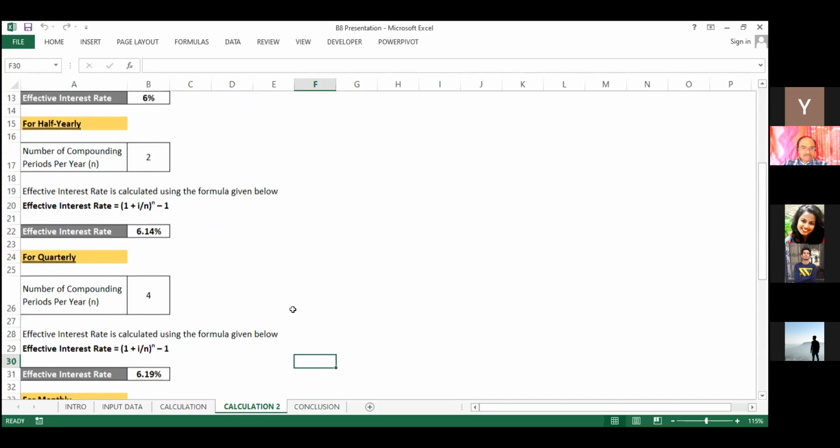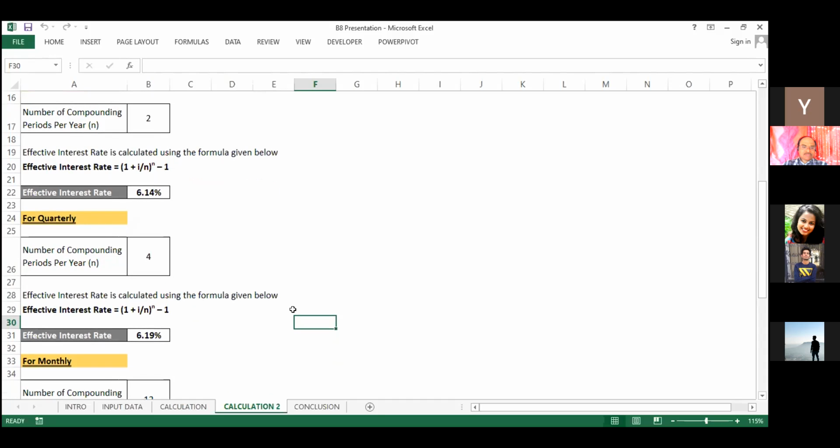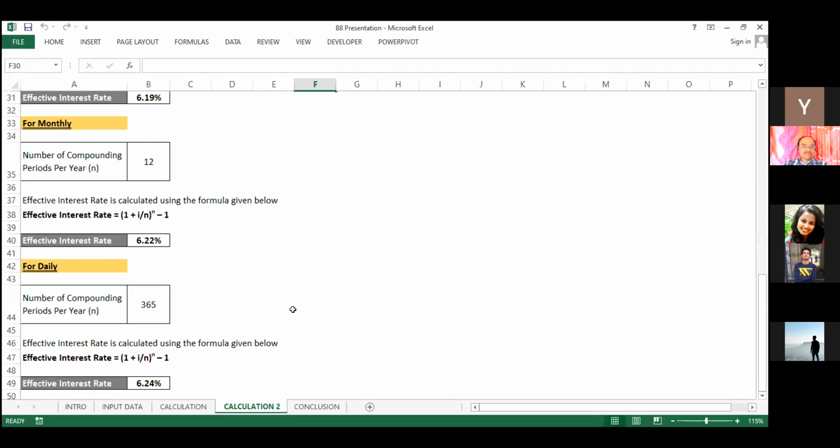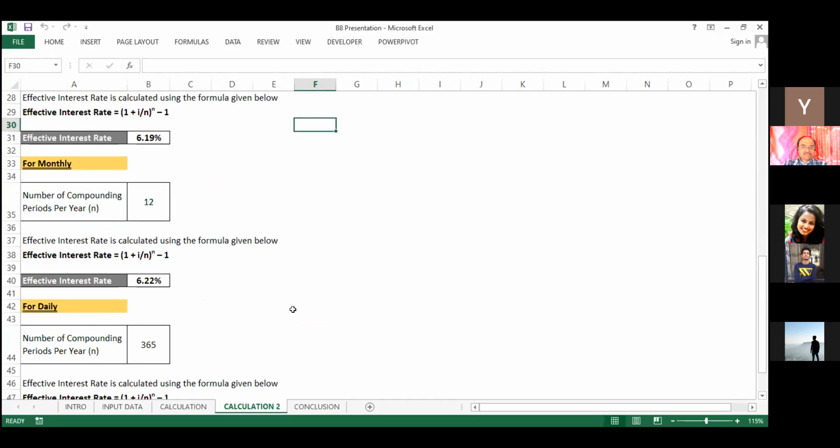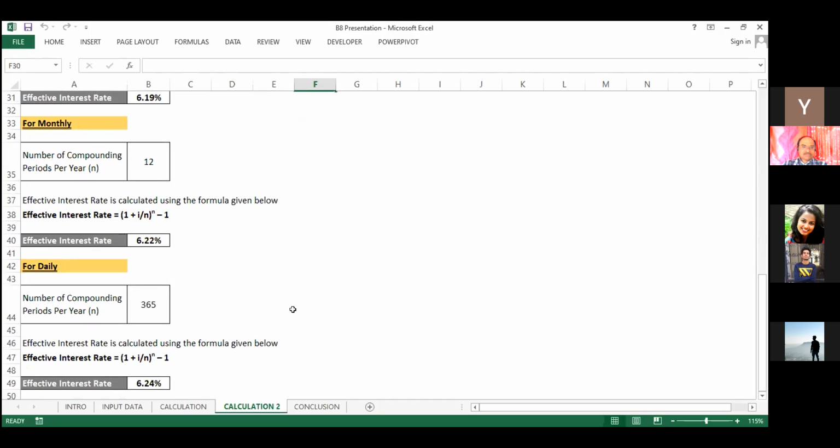And like that only for quarterly, we are just changing the number 2 to 4. So the effective interest rate will come to 6.19%. So finally for daily, the number of compounding periods per year, that n, we will take as 365 days. So the effective interest rate will come near to 6.24%.